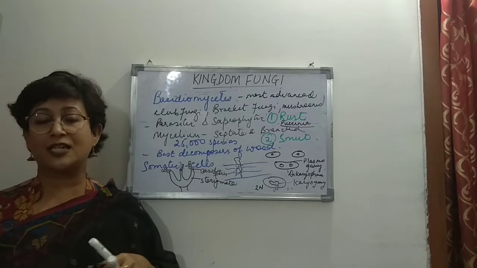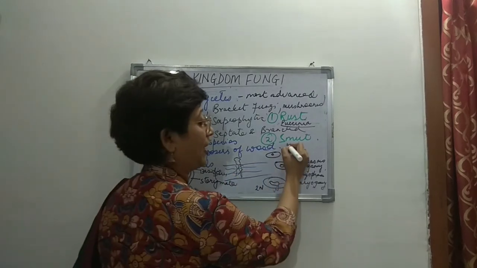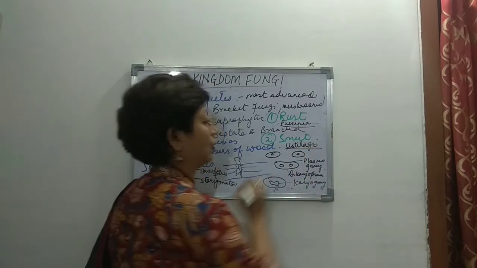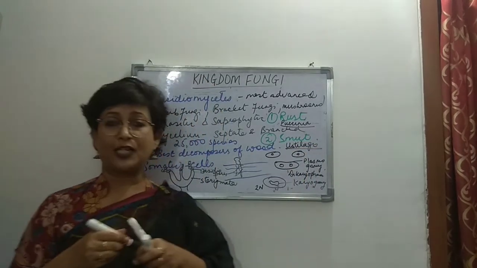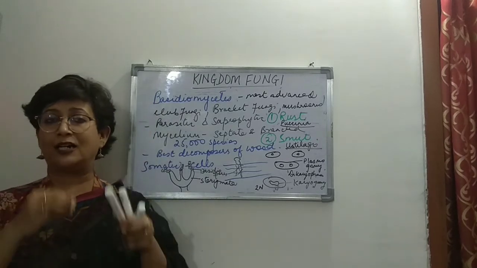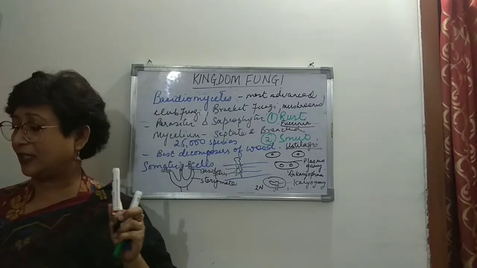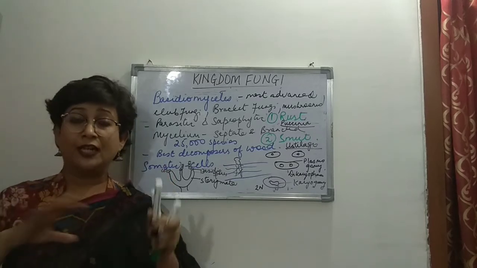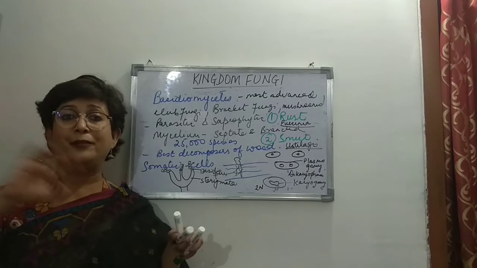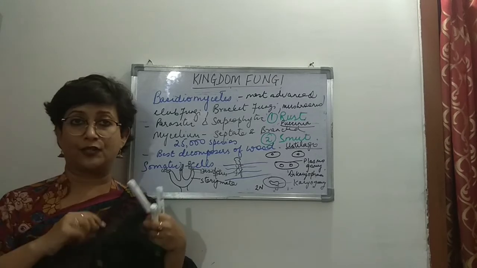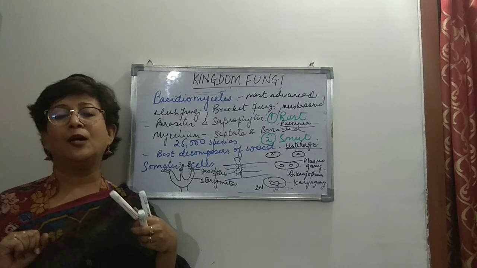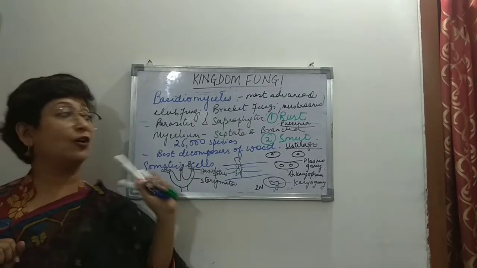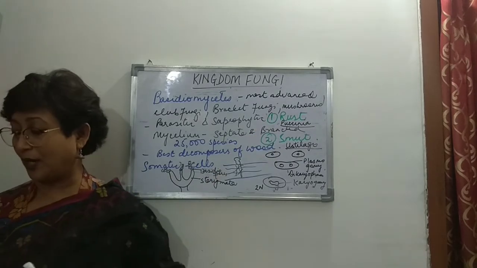And the other disease is smut, which is caused by Ustilago. That is the name of the fungus that causes smut. What is smut? Smut is a black colored substance containing the spores. These are thick walled black colored spores that are formed on the plant, which gives a powdery, blackish appearance to the plant. So these are the two main diseases caused by Basidiomycetes, rust and smut.